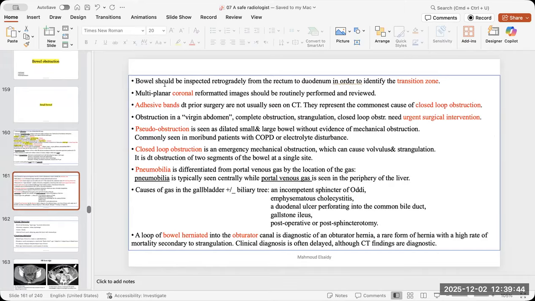Then some information you all know about it, the transition zone, the coronal. I know the coronal is much easier, but don't ask for the coronal before you finish the axial, because the axial is in front of you, and you have to answer it. You have to find abnormalities or search for abnormalities in the axial first. Don't forget the closed loop if there is any previous surgery, the pseudo-obstruction, especially in the large bowel, the Ogilvie syndrome, if you still remember it, in the old patient with large bowel dilatation but without signs of obstruction, and all the other causes.